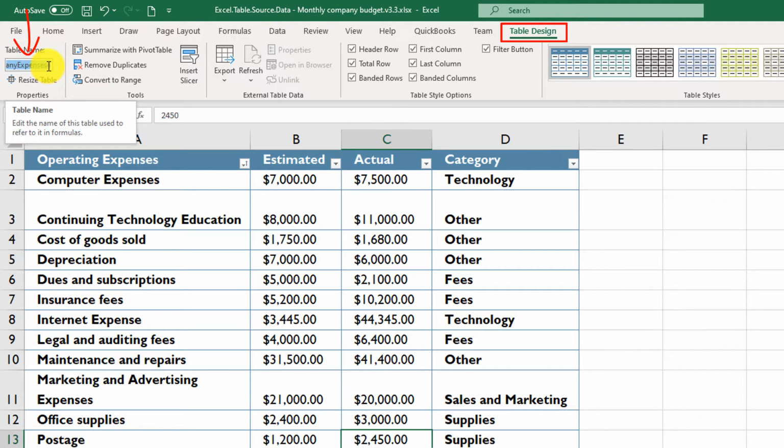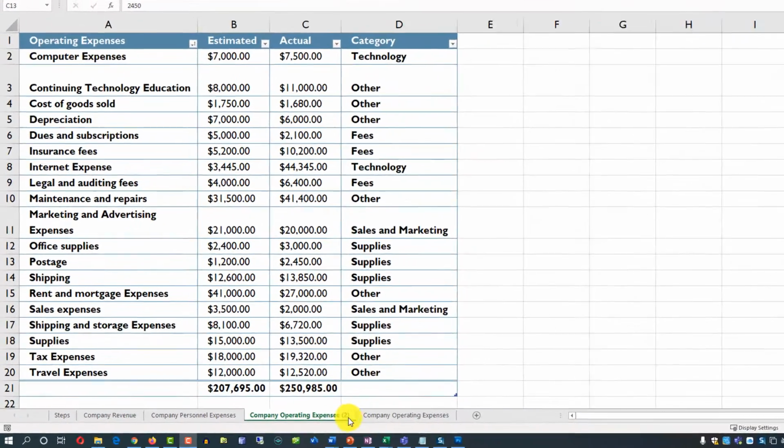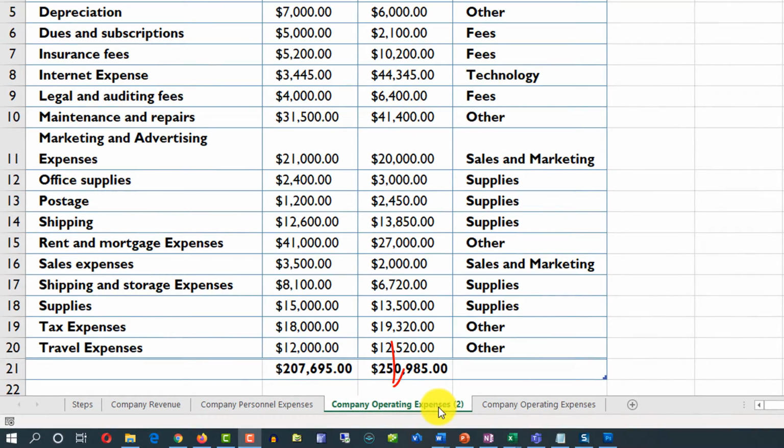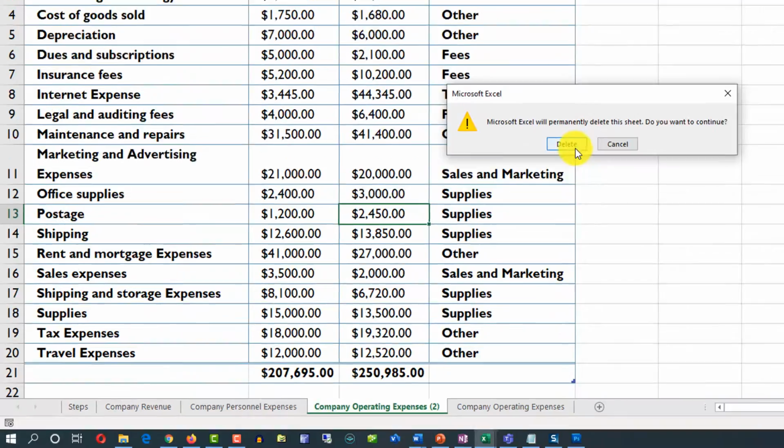And the reason it's 4 is because I created multiple duplicates before, but it incrementally adds the numeric value to the new table name. To remove Excel table, you just need to remove the worksheet. To do that, you need to right mouse click and then click delete on the worksheet title and then confirm